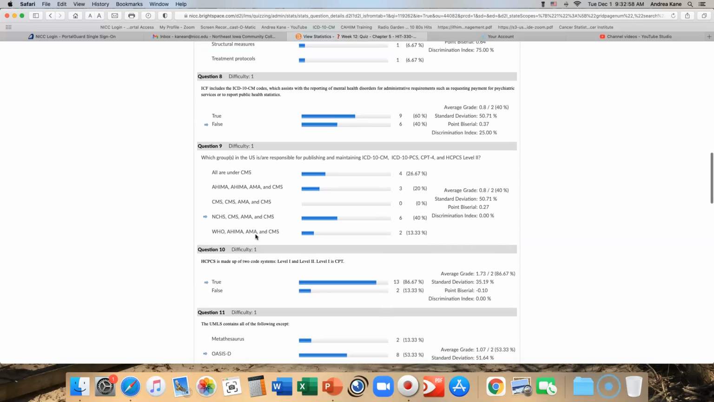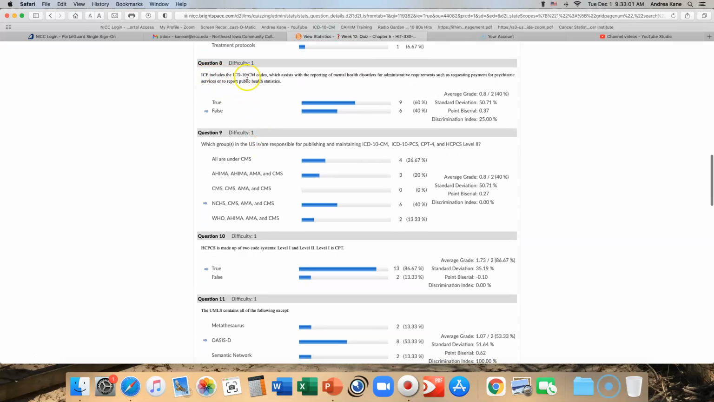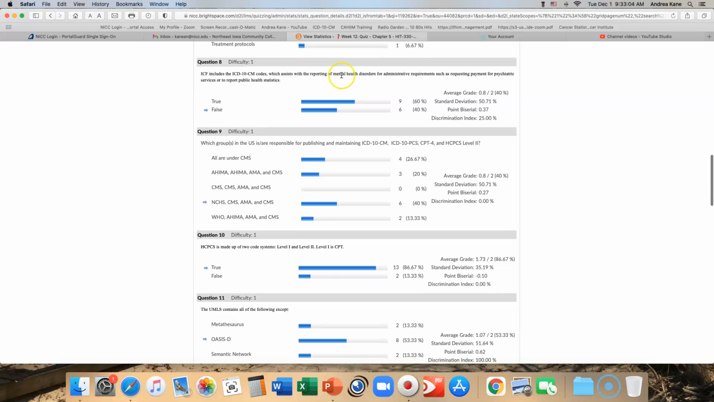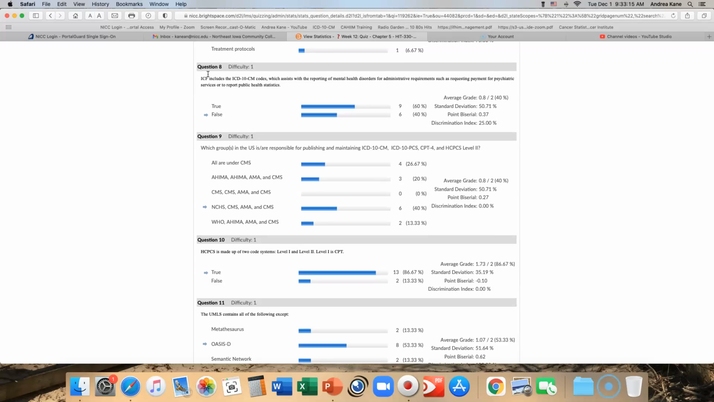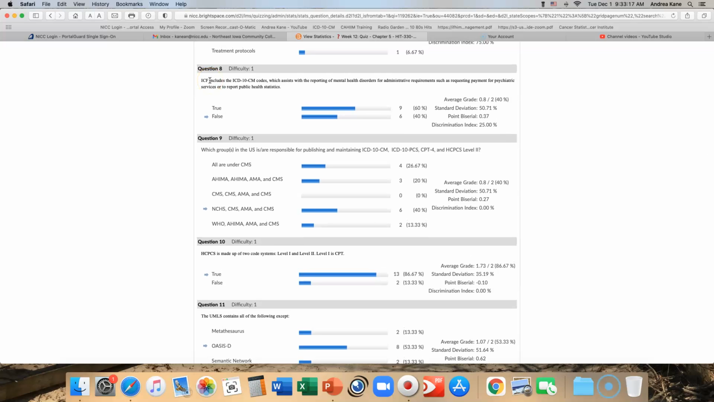Number 8, it looks like we struggled with too. ICD-F includes the ICD-10-CM codes, which assist with the reporting of mental health disorders for administrative requirements. All right, ICF, we just talked about that back here on page 138. ICF is International Classification of Functioning, Disability, and Health. That has nothing to do with this. This definition is for DSM-5, and DSM-5 is on page 140, and it talks about how DSM-5 has those ICD-10 codes in them. So that's what makes this one wrong.